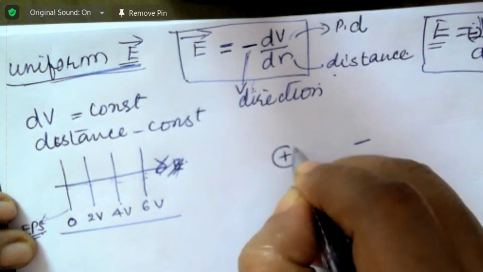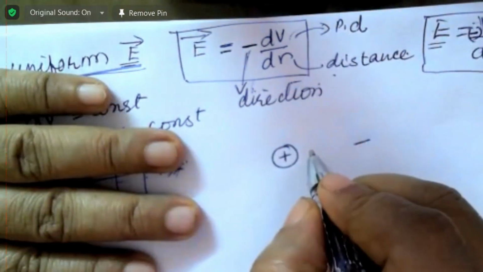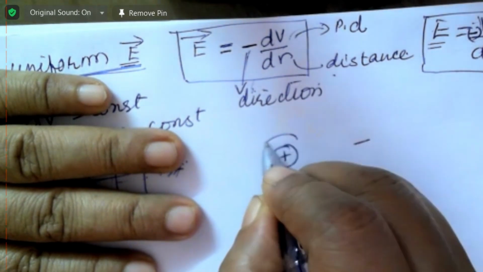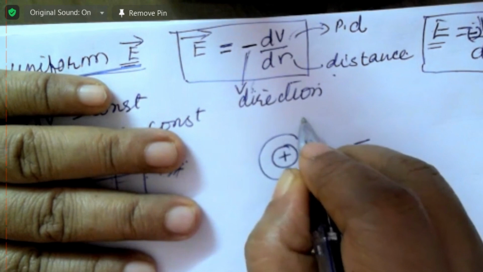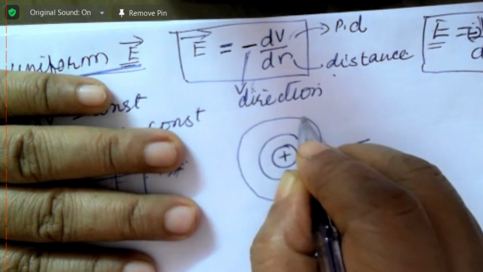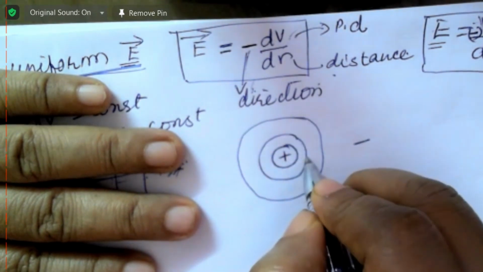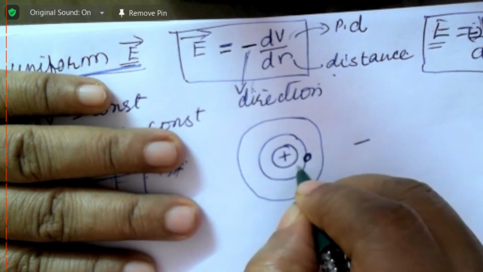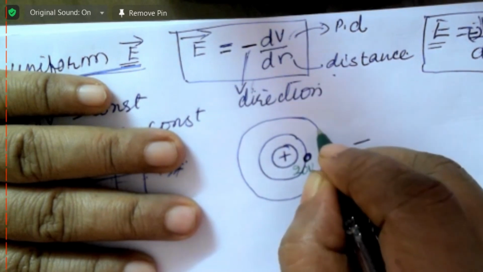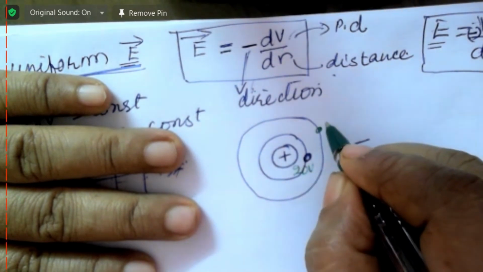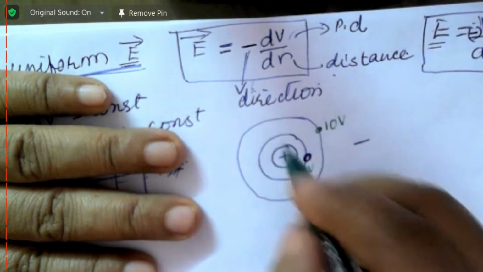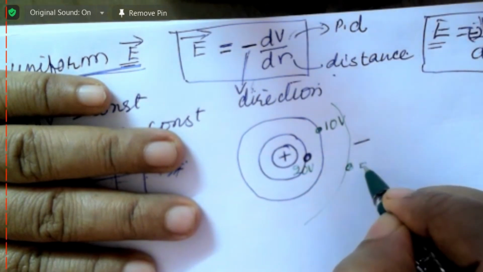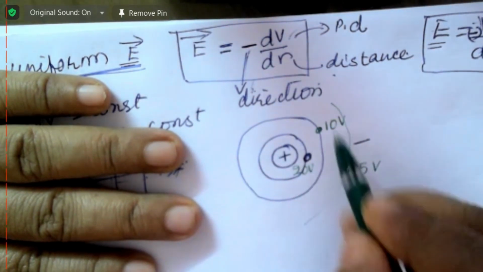Okay, this is a positive charge. Now, we know that this is an equipotential surface, so this is also another equipotential surface. Now, what is the potential of this? Tell me some value. Say it's bigger, say some 20 volt. What is the potential of this point? Maybe say it's 10 volt. Now, if you have another point over here, the potential could be say 5 volt. Anyway, it should be less than this.